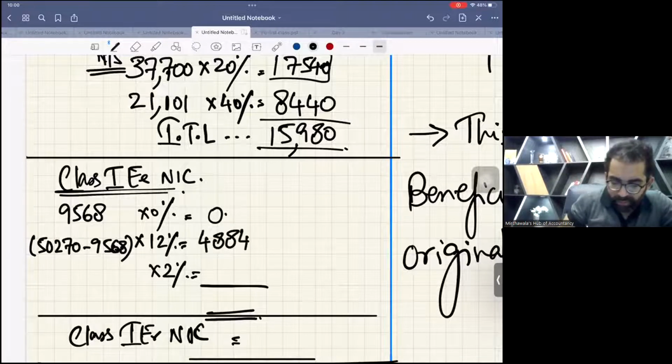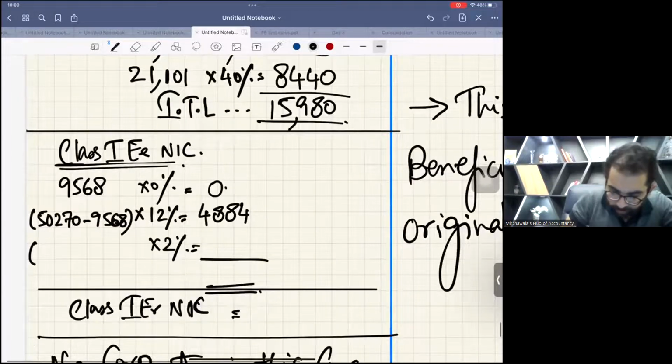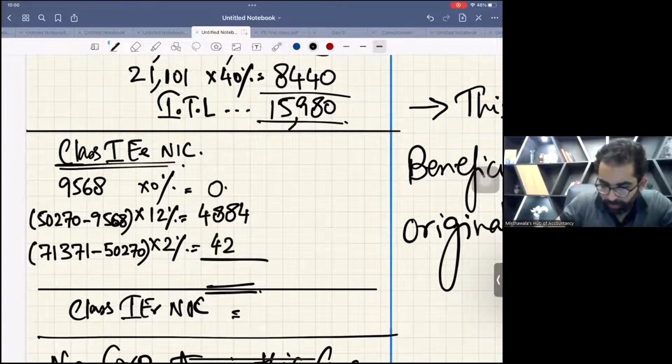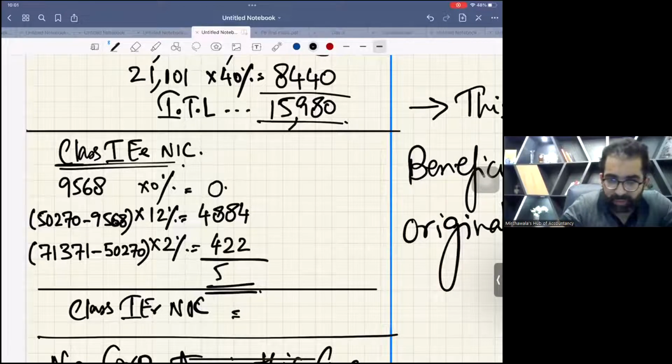And now the last one: how much was the salary? 71,371 minus 50,270, times 2%. How much? What is the total NIC? 5,306.